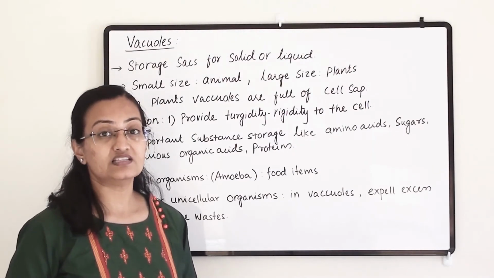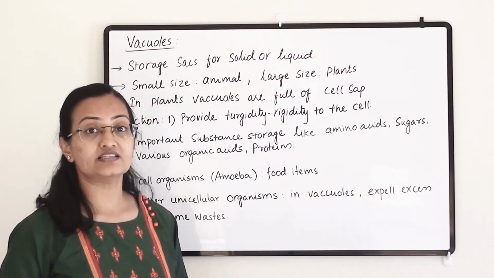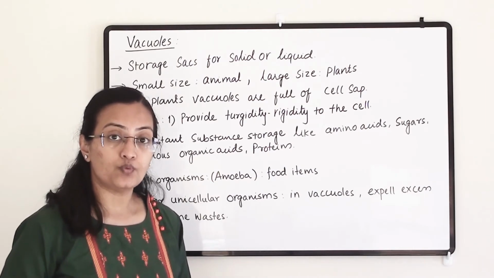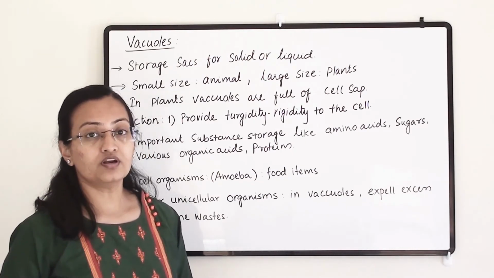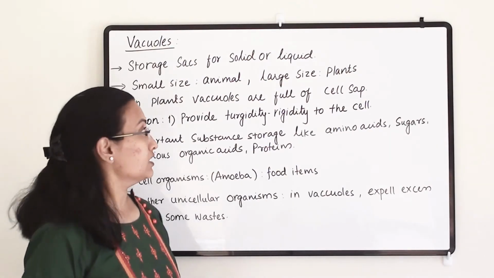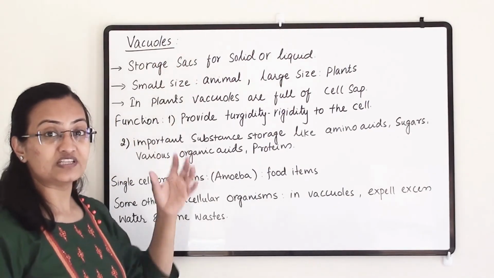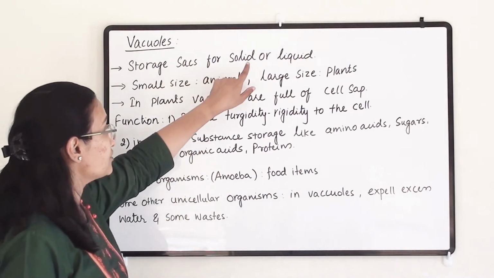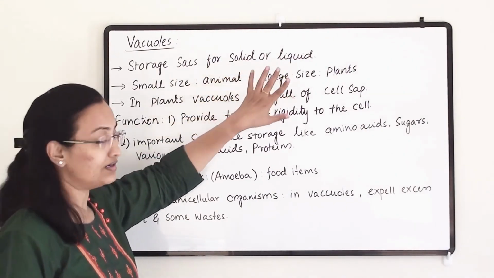Vacuoles in the plant cell and animal cell have special importance. In animal cells and plant cells, vacuoles are generally important for the storage of material. They are storage sacs, that means they are bag-type structures, and they are used to store solid or liquid material.